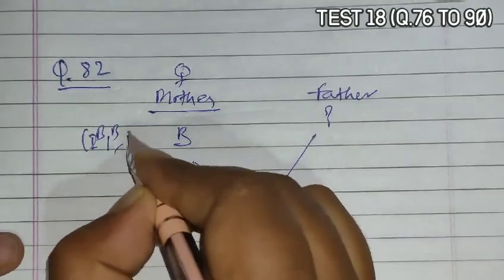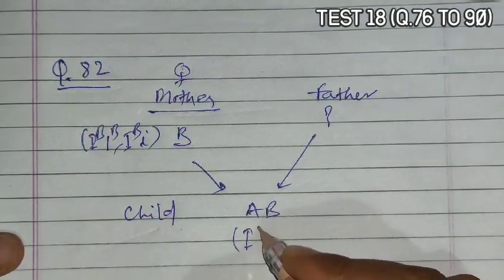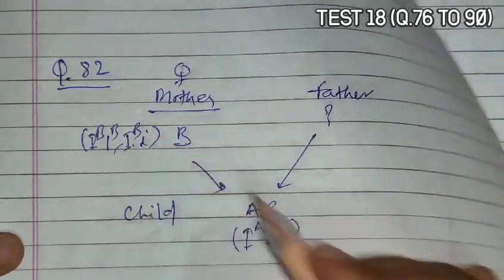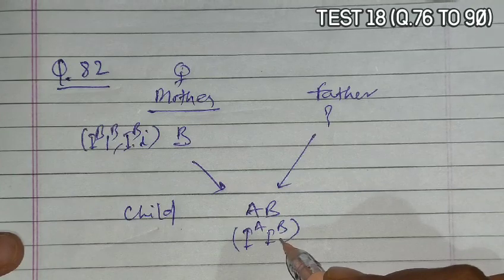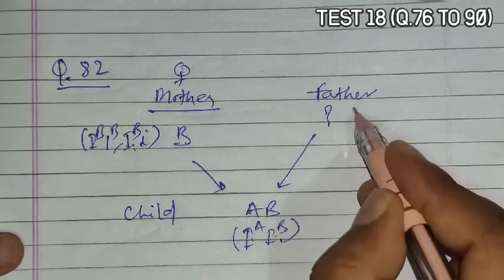B can be IB-IB or IB-I0, that can be the genotype of B blood group, but the AB genotype is IA-IB. So if we take the B blood group, IB can be achieved from here. I0 cannot be there, so IB is coming out. Now IA should come from the father.